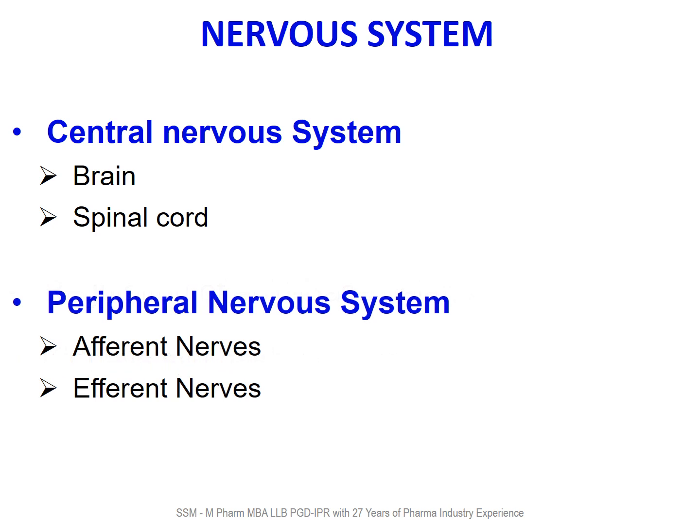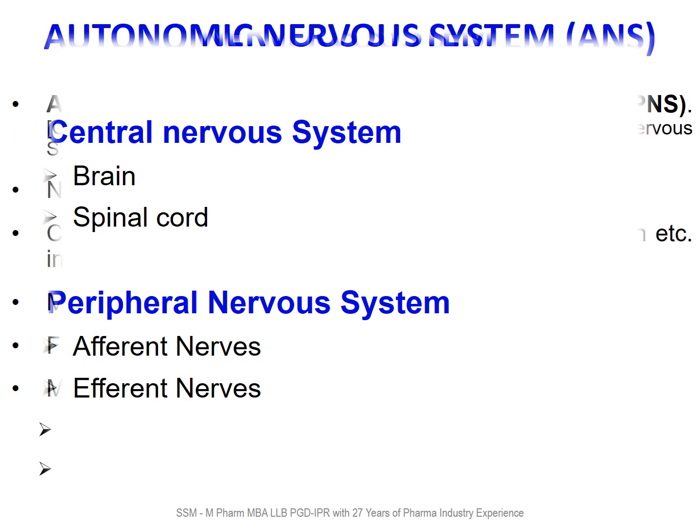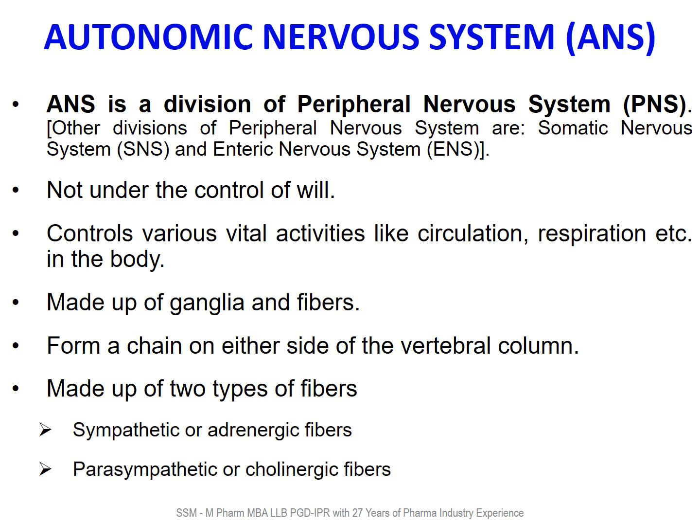Nervous system has two types: central nervous system consisting of brain and spinal cord, and peripheral nervous system consisting of various nerves, which are of two types: afferent nerves and efferent nerves. Afferent nerves convey impulses or messages from various parts of body to spinal cord and brain, and efferent nerves convey impulses or messages from brain and spinal cord to various parts of body. Autonomic nervous system, or ANS, is a division of peripheral nervous system. Other divisions of peripheral nervous system are somatic nervous system, which is associated with skeletal muscle contraction, and enteric nervous system, which is associated with the gastrointestinal tract.